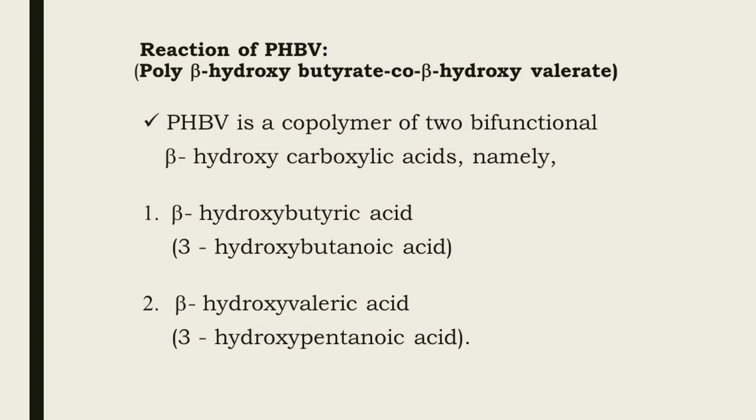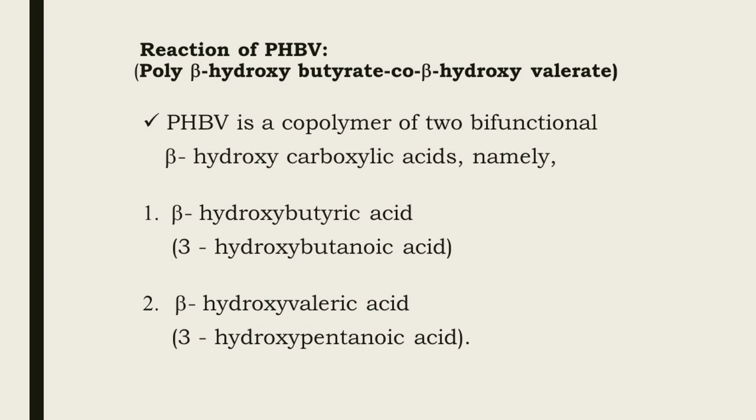It is an aliphatic polyester polymer. It is a copolymer of two bifunctional beta hydroxycarboxylic acids, namely beta hydroxybutyric acid, that is 3-hydroxybutanoic acid, and beta hydroxyvaleric acid, that is 3-hydroxypentanoic acid.